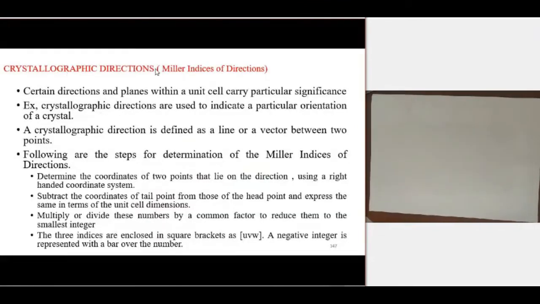Crystallographic directions, and these crystallographic directions or crystallographic planes were actually studied by the scientist Miller, and that is why this is called Miller indices. In 1839, William Miller proposed a system for representing the directions and the planes. So that is why we call these crystallographic directions and planes Miller indices.